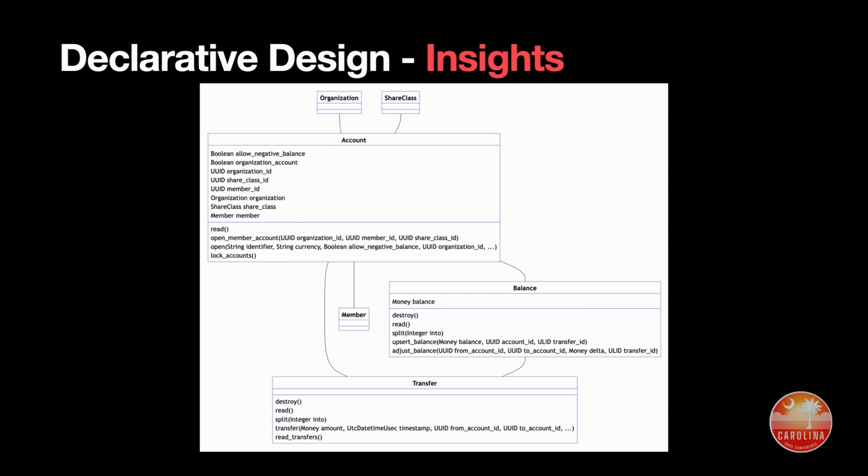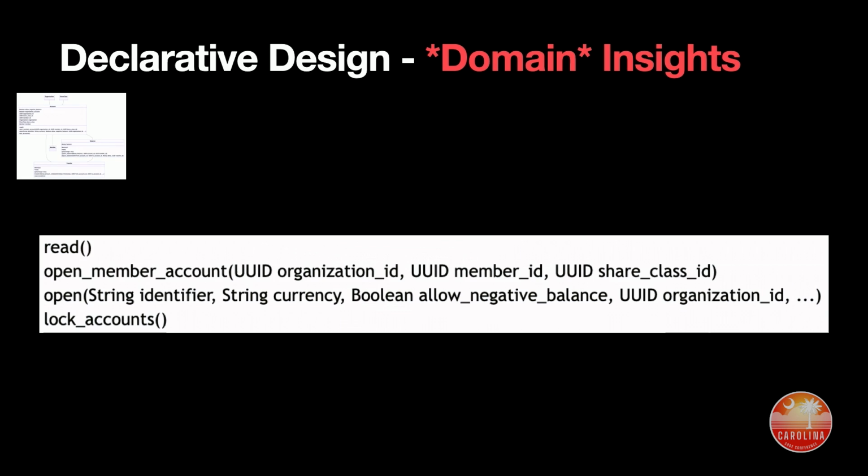We can also make our business folks happy with insights. So let's say they're like, I want an architecture diagram, right? Well, we can describe the whole thing. We have the entire surface area available to us as data, not scripts, but data. And so this is an example from a real application of mine. This is the ledger section of an application of mine. So you can see we have accounts and we have balances. And I'm going to zoom in on this little bit down here. These are domain operations available in this, right? So if you tried to do this with just your database, right, like give them a data diagram, it would not contain these things. These are domain operations, not data operations, and that's very important.